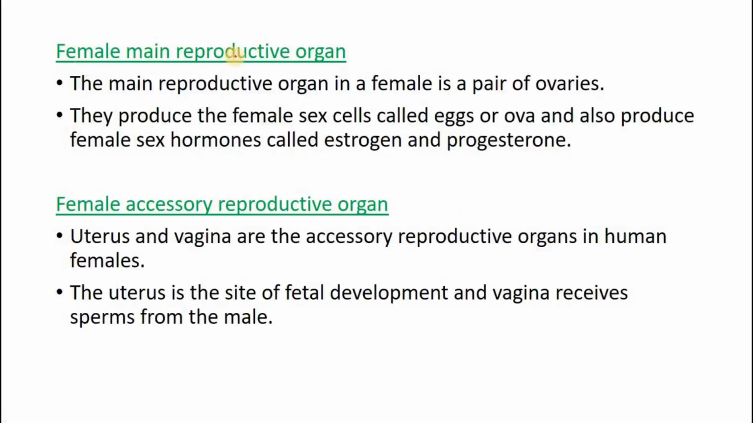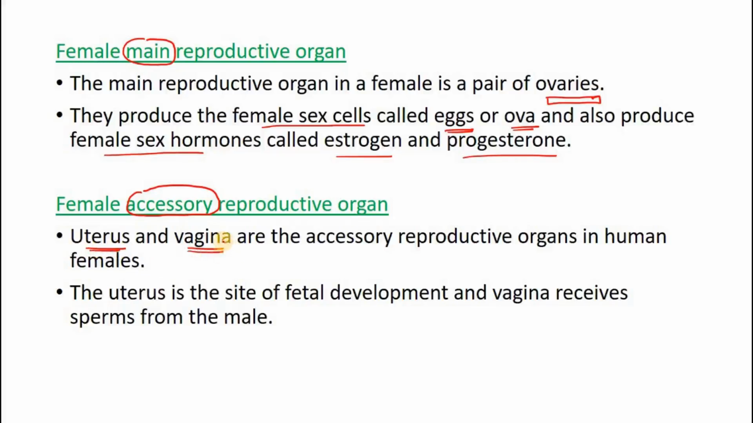So the main reproductive organ of the female is a pair of ovaries. These ovaries produce the female sex cells called eggs, also called ova or ovum. And they also produce the female sex hormones, estrogen and progesterone. So these are the main organs. The accessory reproductive organs in the female are the uterus and vagina.